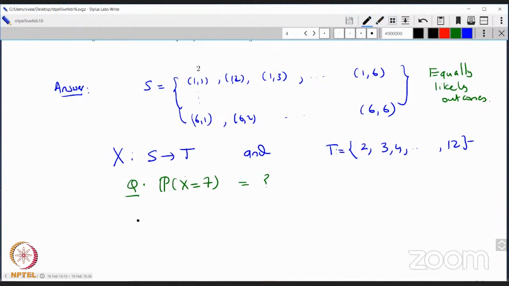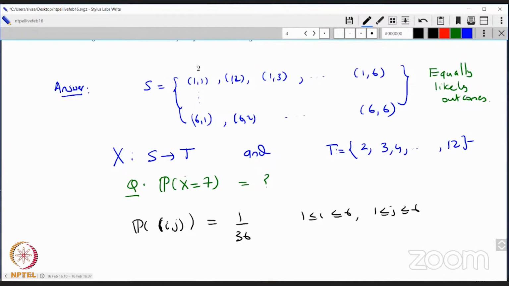So in this experiment, I know the probability of any outcome in S, let's say the tuple (I, J) in S, is just 1 by 36, right? For 1 less than or equal to I less than or equal to 6, and 1 less than or equal to J less than or equal to 6. So everybody is 1 over 36.